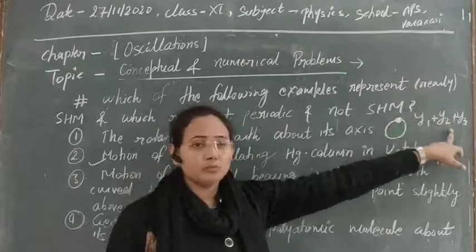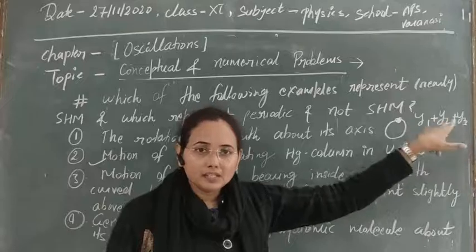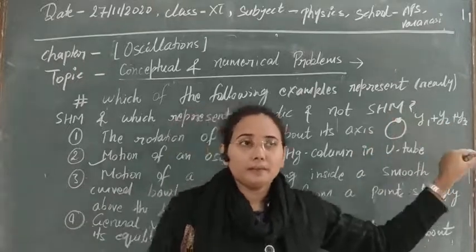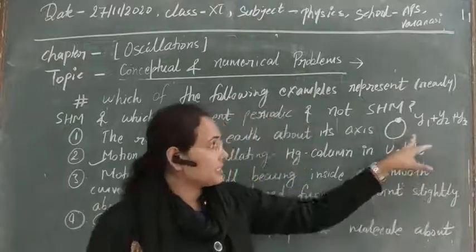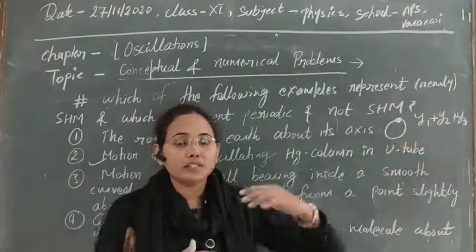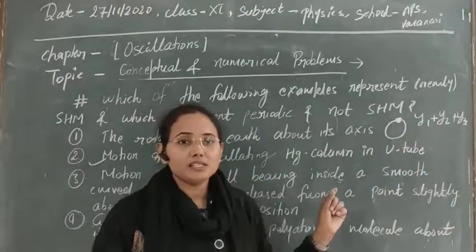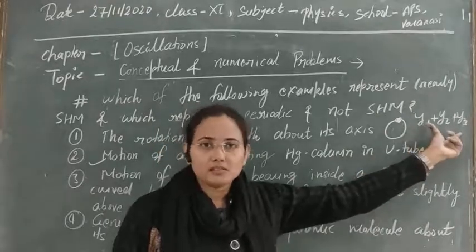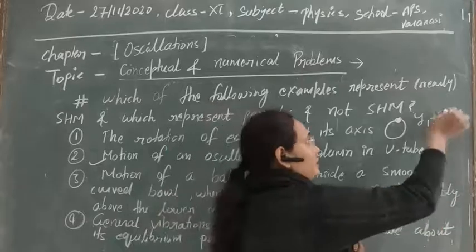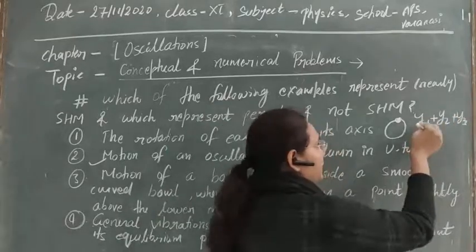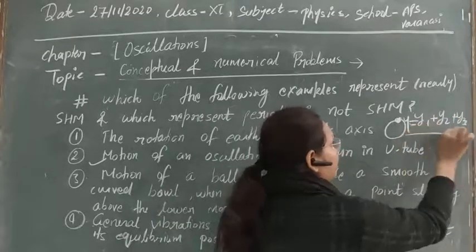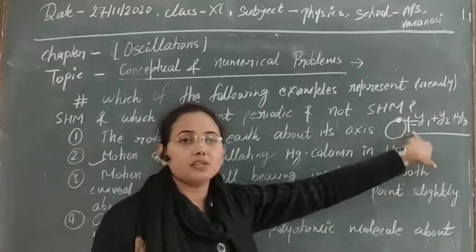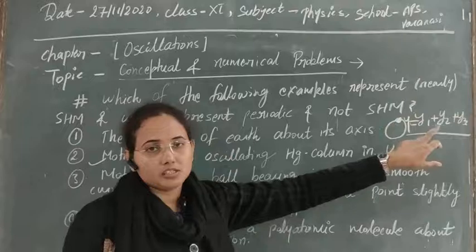The principle of superposition helps us. This principle tells us simply that the resultant displacement of the resultant motion will be the algebraic sum of the individual displacements of the systems. Clear? So if these three are the individual displacements, this will represent the resultant displacement of their superposition.